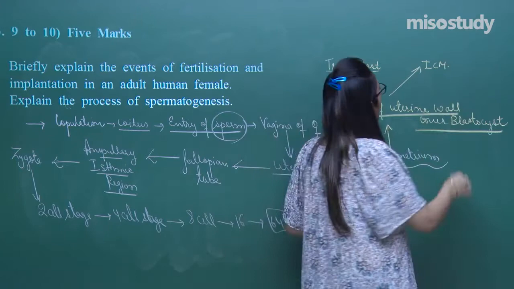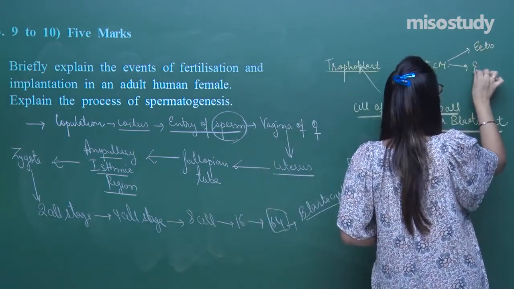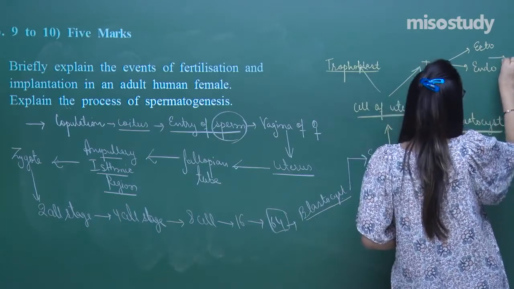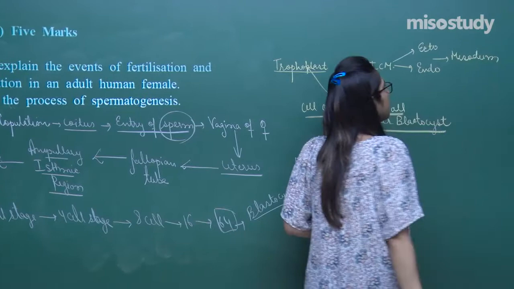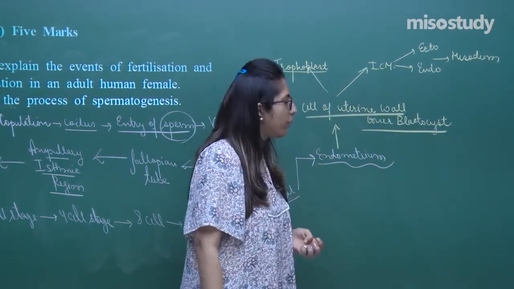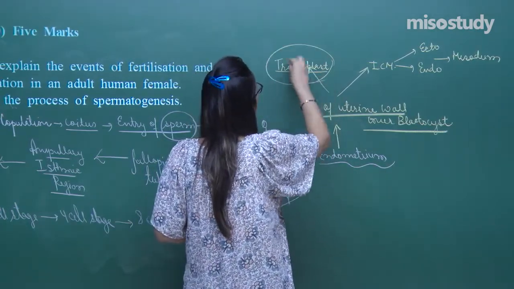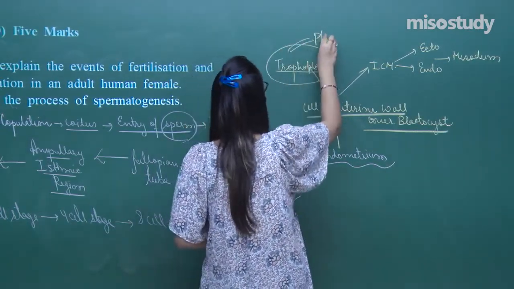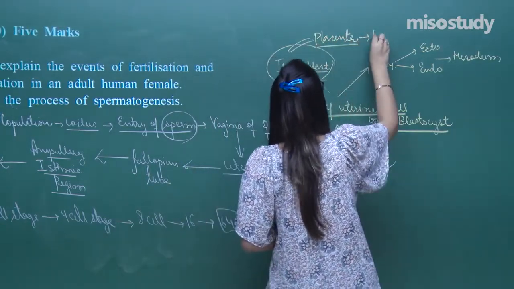This inner cell mass leads to formation of ectoderm and endoderm, and in between one more layer forms which is called the mesoderm. And some more cells, the stem cells, are also formed. Here the trophoblast helps in formation of chorionic villi which form the placenta, and the placenta is joined to the embryo with the help of the umbilical cord.